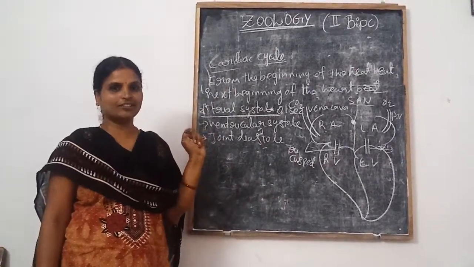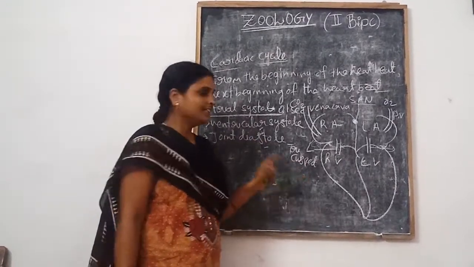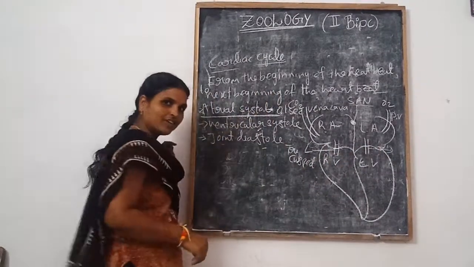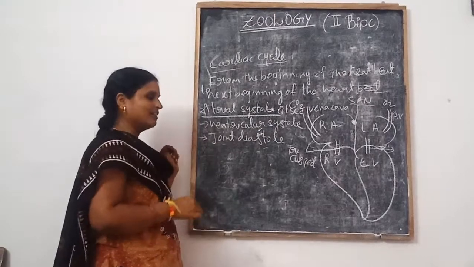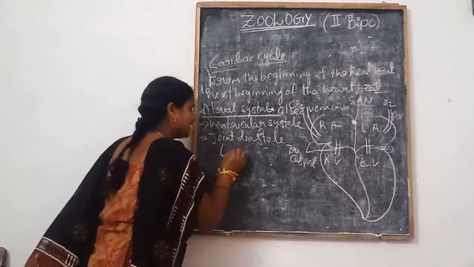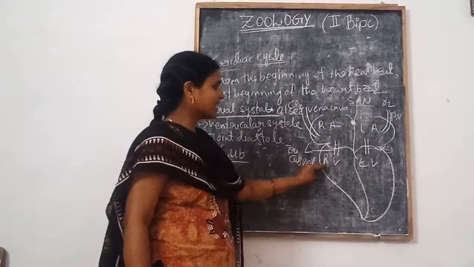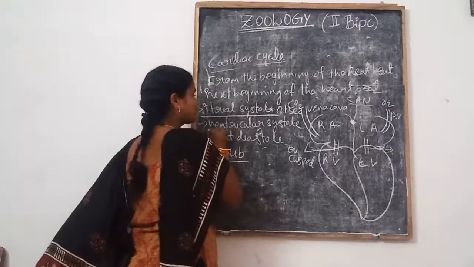When the ventricles contract, the AV valves are closed. Then the first sound of the heart comes, that is lub. The ventricles are involved in contraction. That is called ventricular systole.